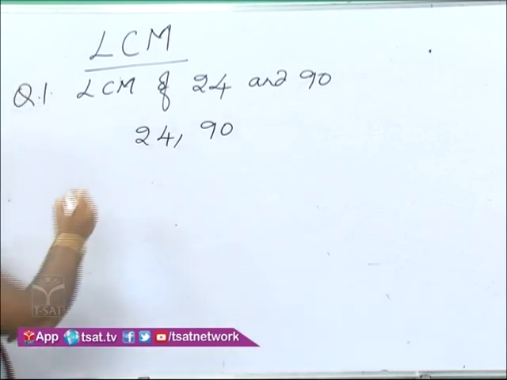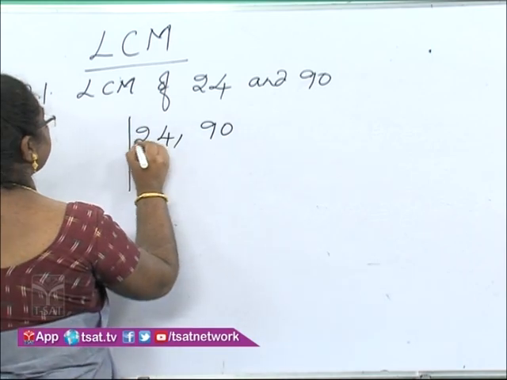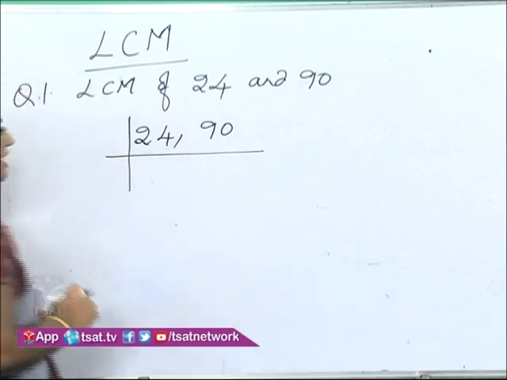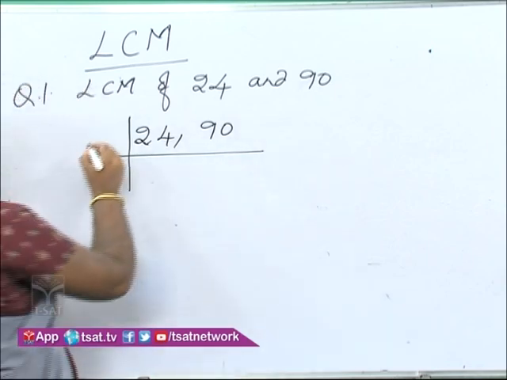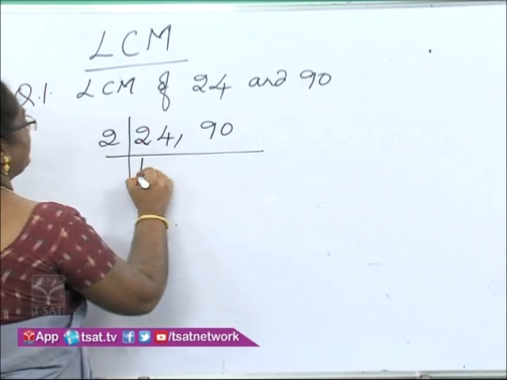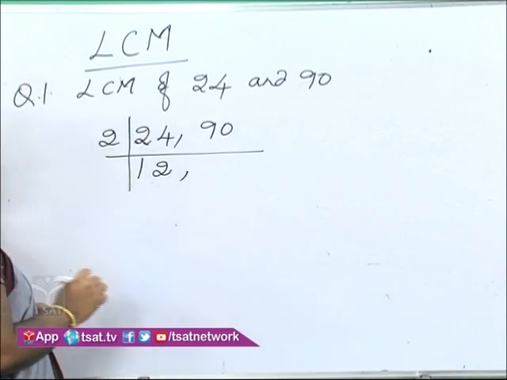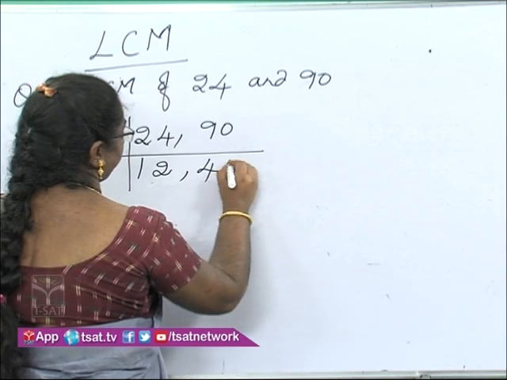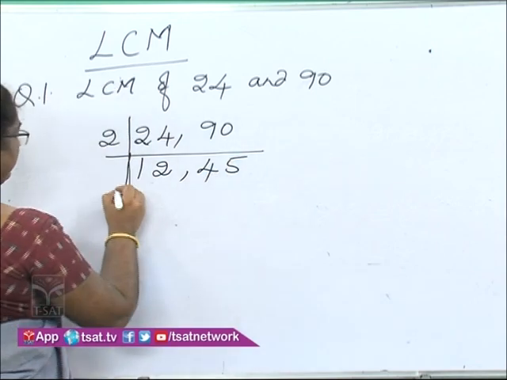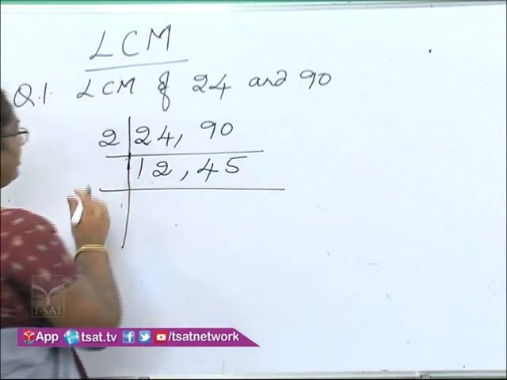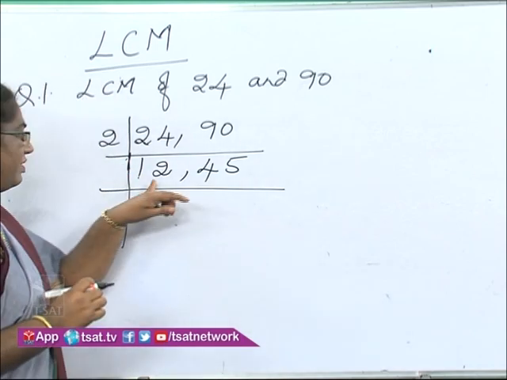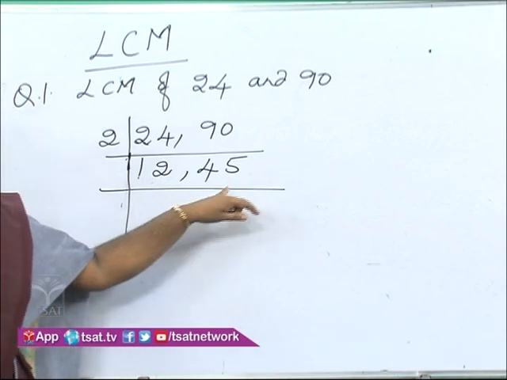Then we have to start with the least prime number that can divide both the numbers. So with 2, 2 ones are 2, 2 twos are 12. Next, 2 45s are 90. Again we can try with 2, but 45 will not be divided by 2.